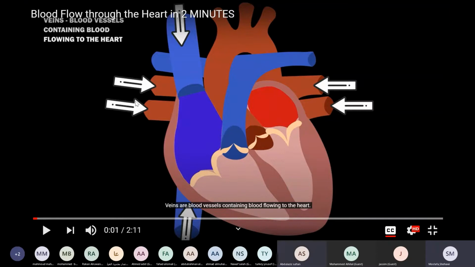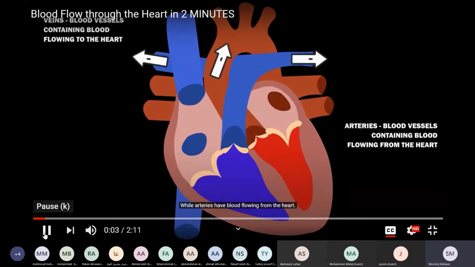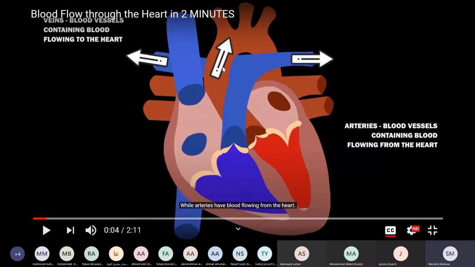So we have veins, which carry blood to the heart. All of these carry the blood to the heart, so all of them are veins. Any blood vessel that carries blood to the heart is called a vein, containing blood flowing to the heart, while arteries, okay, this is called an artery, and this artery.